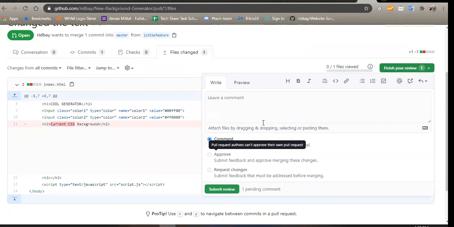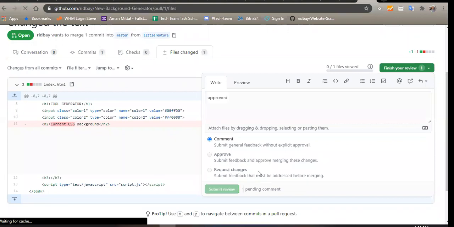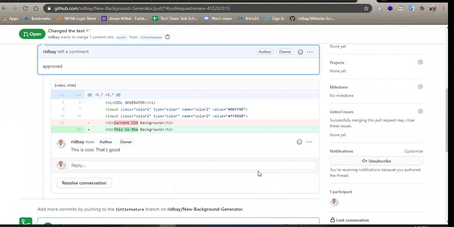So you can see this. I can actually submit, because I'm using my own account as two persons, so we might have some issue here. So she can approve, she can request some changes, submit review. So you see that.